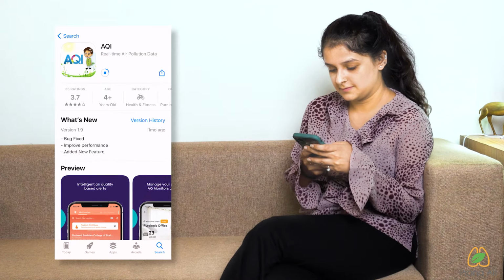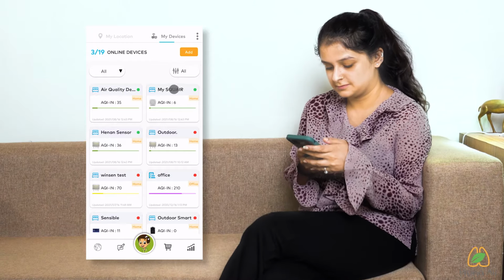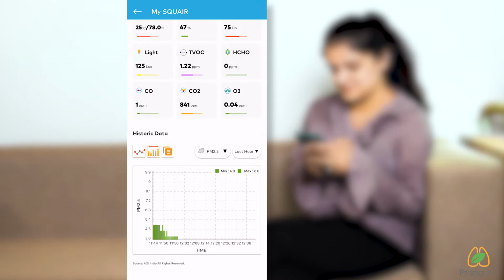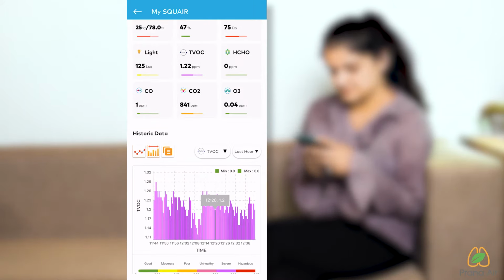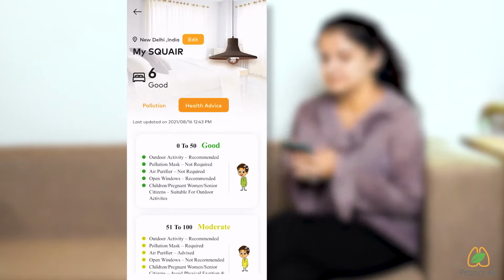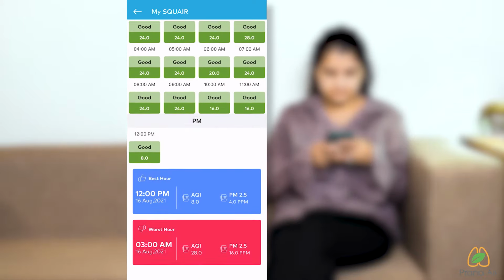Square Monitor can be easily operated with smartphones by simply connecting your monitor with the AQI mobile application, available on both Android and iOS devices. Access your monitor's real-time data remotely on the application and get daily, weekly, and monthly insights. The application gives health recommendations based on AQI.